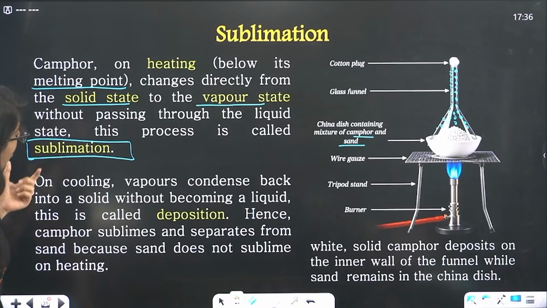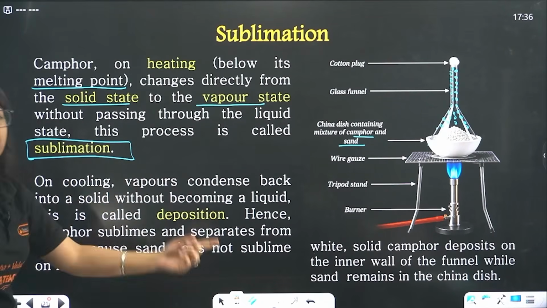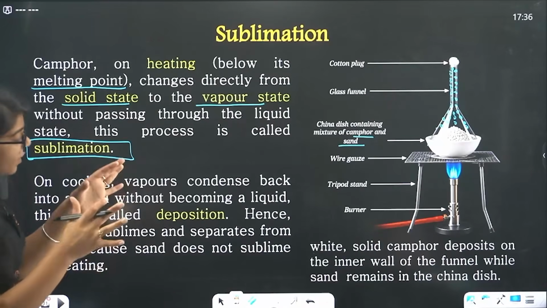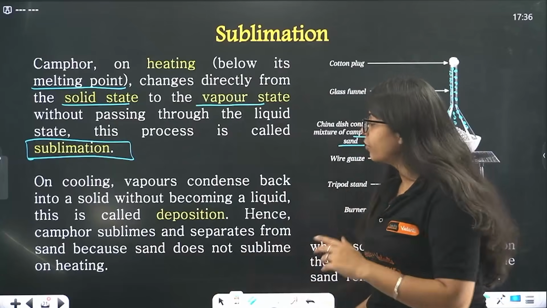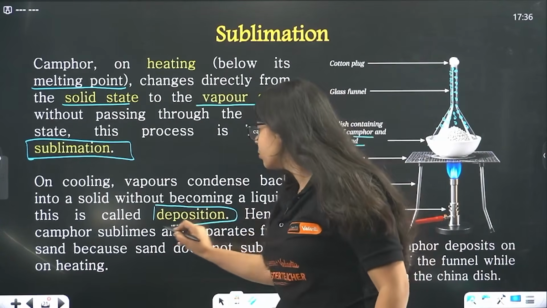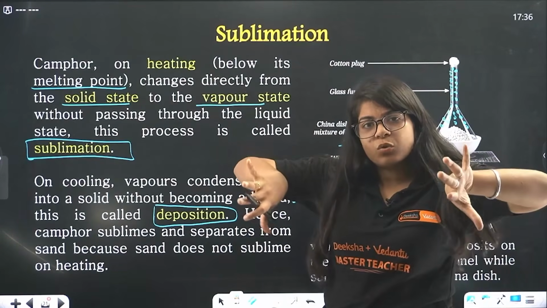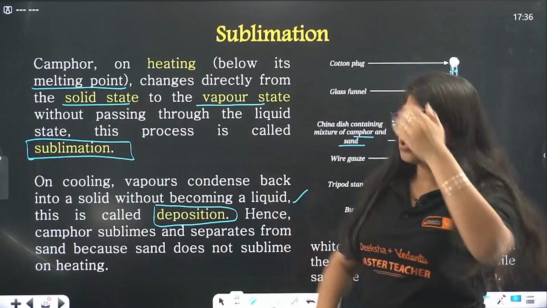Okay, now on cooling, vapors condense back into solid without becoming a liquid. That's the one thing we take advantage of in camphor. When we cool it down, it goes back to solid form and not to the liquid form. It skips the liquid form completely. This is called deposition. Now the camphor will get deposited on the walls on cooling, right? That's called deposition, going from vapor state to solid state.